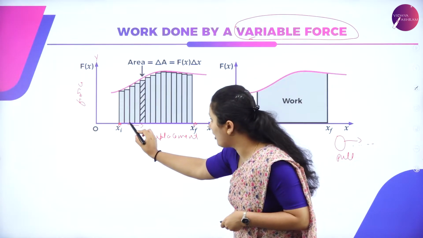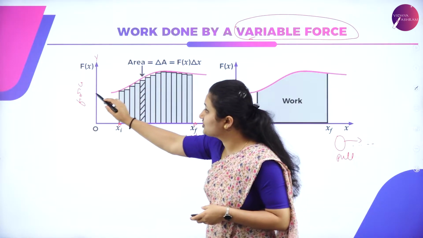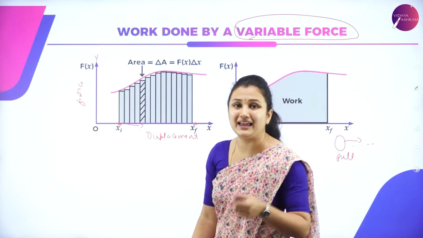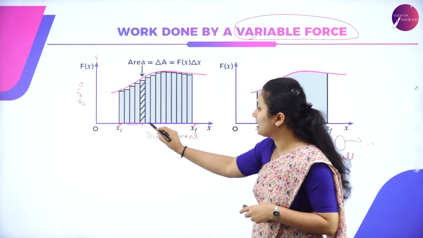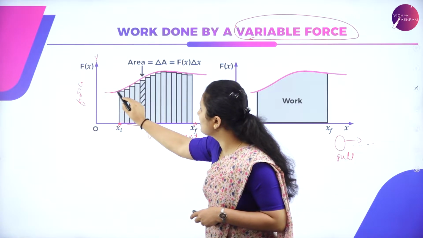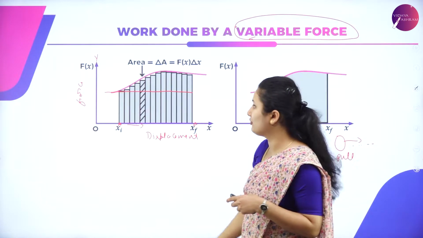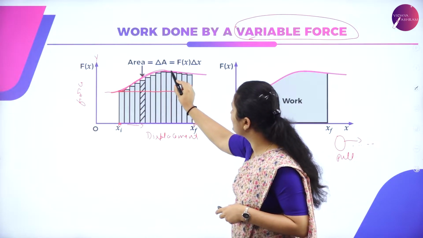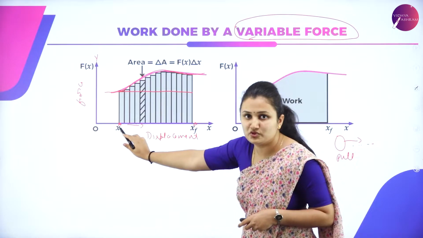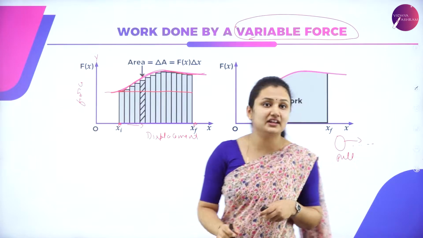At each point of the motion of the object, there is a change of force because we are applying a variable force. When the object is displaced, you can see it is not a linear displacement. It is not a linear force. It is a variable force. You can see how the force is varying throughout when the object moves from A to B. This pink line here represents the variable force.